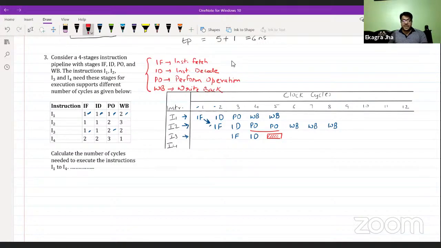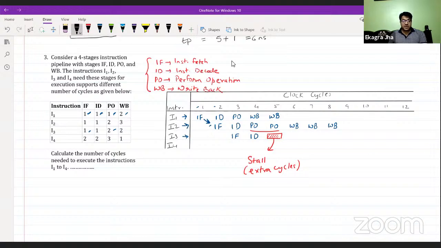This wait, or this extra cycle which is created, is called a stall. In the performing operation, if you have any extra cycles because of some wait, it is called a stall. Fine. After waiting for one cycle, the PO stage got free. Once PO is free, I3 can acquire the PO stage for itself.